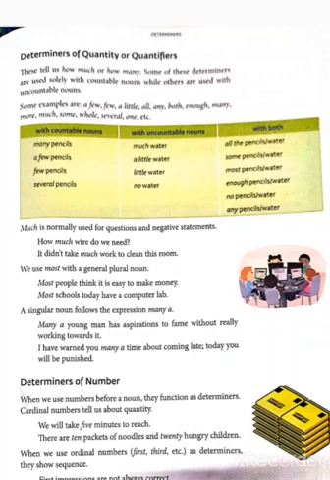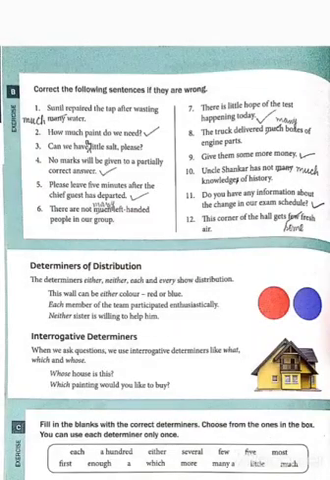And when we use ordinal numbers, meaning first, second, third, fourth, fifth, etc., as determiners, they show sequence. First impressions are not always correct. We won third prize at the tournament. And exercise B is: correct the following sentences if they are wrong.